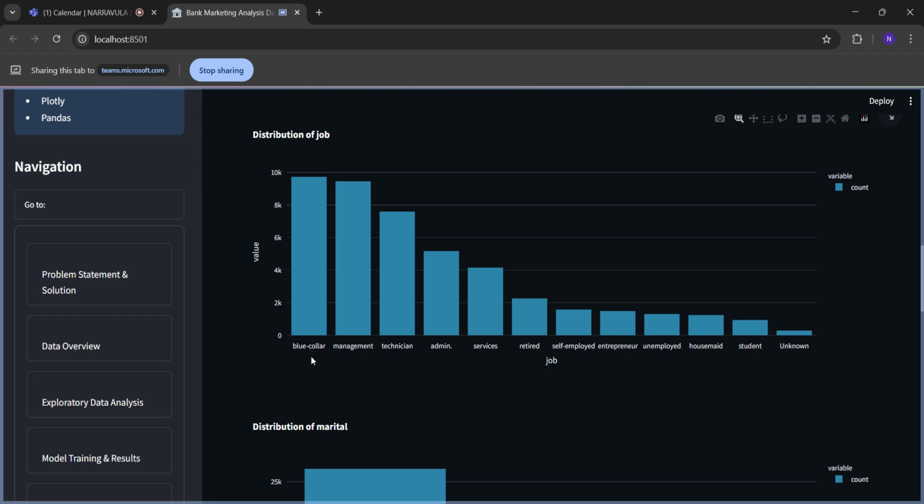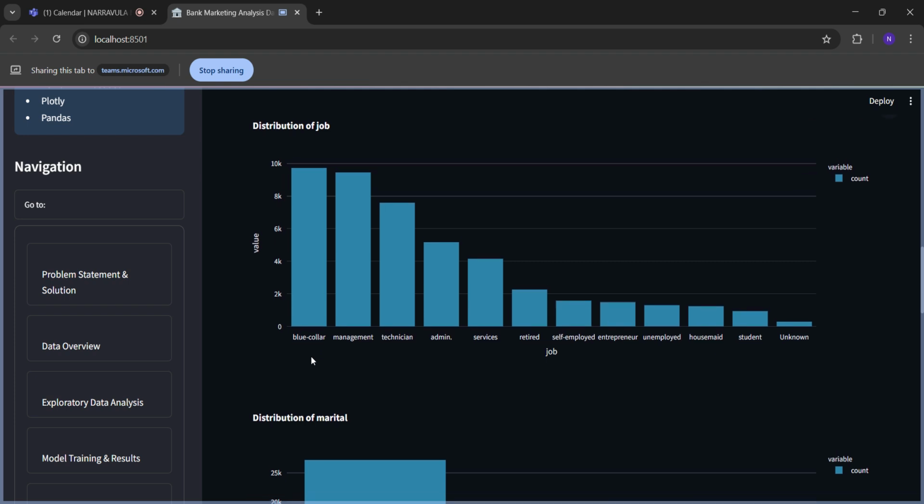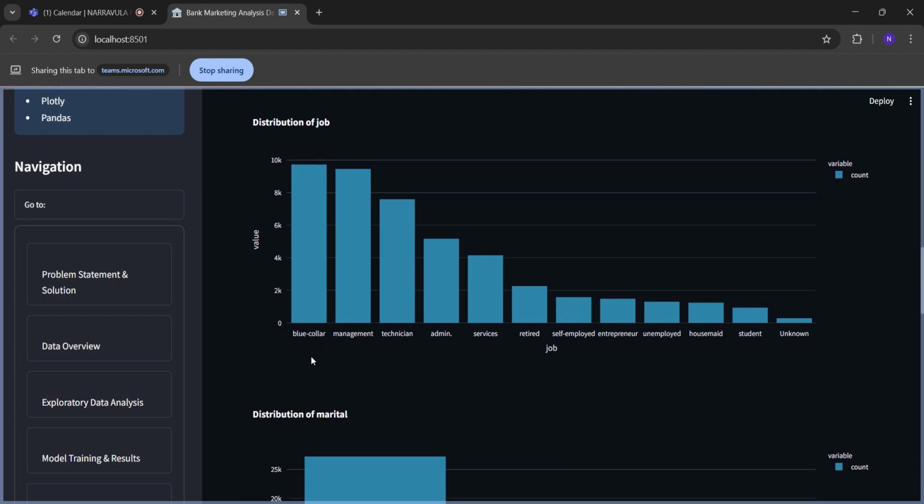If you see the distribution of job, the job distribution is over here. Many people from the management sector or technicians are mainly focused on term deposits because their income will be more. But if you look further, the students, housemaids, or people with low income are not that much into term deposits because of their low income.